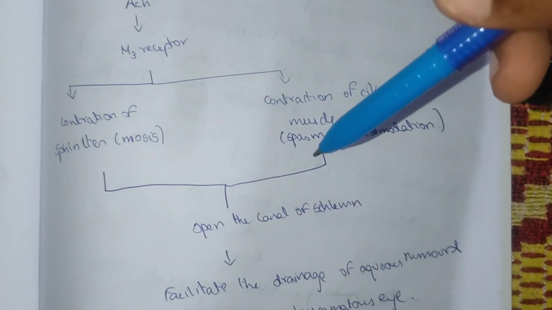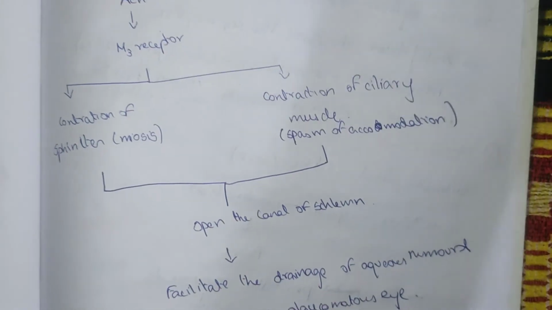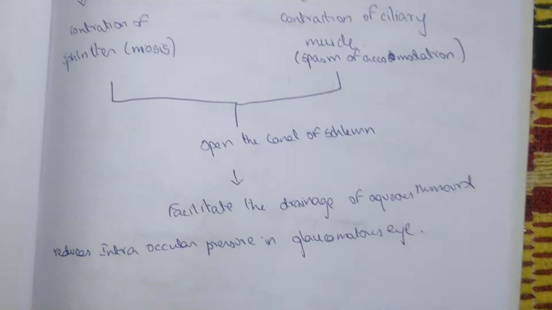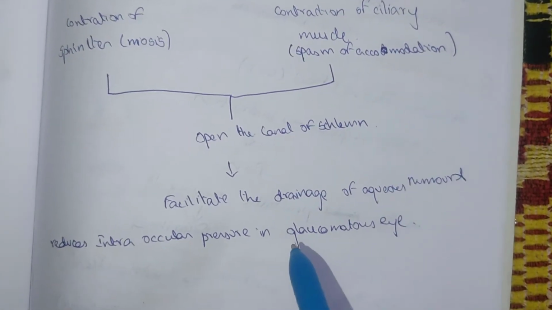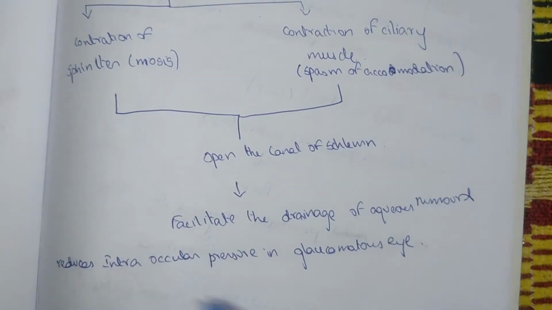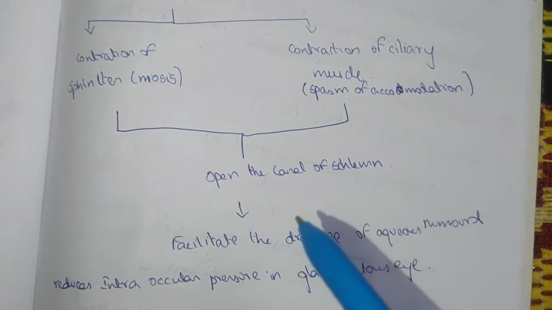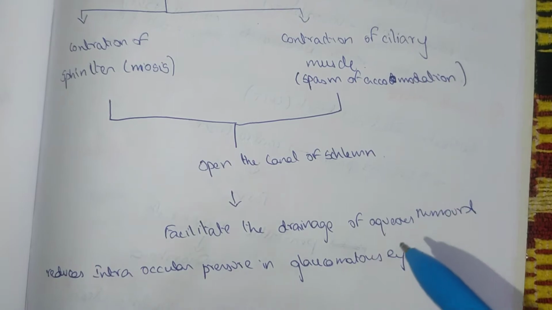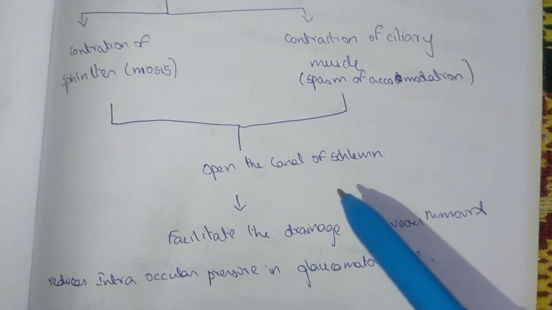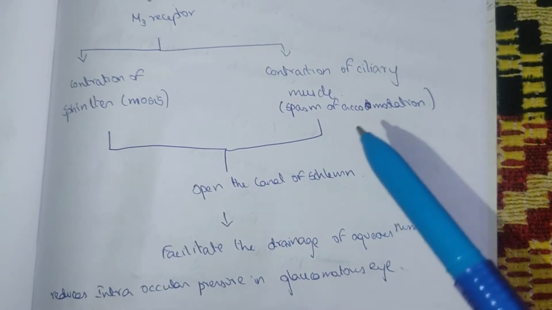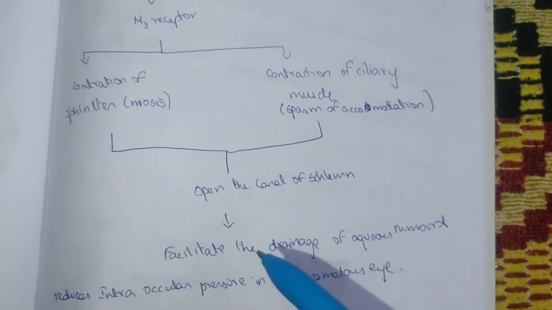And this opens the canal of Schlemm and facilitates the drainage of aqueous humor and reduces the intraocular pressure in glaucomatous eye. This reduces the intraocular pressure in the eye, and this facilitates the drainage of the aqueous humor in the canal of Schlemm. This is how the contraction of the sphincter and the contraction of the ciliary muscle is done by acetylcholine.